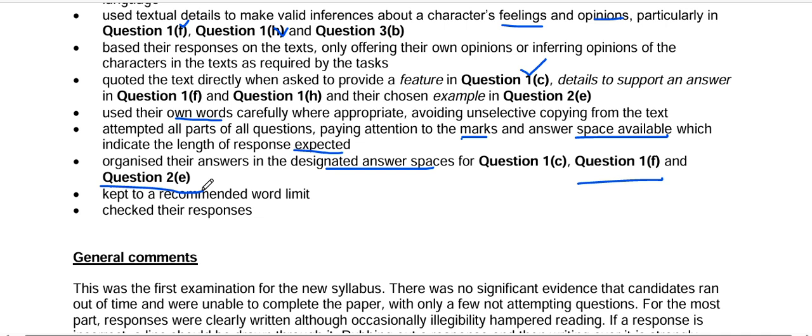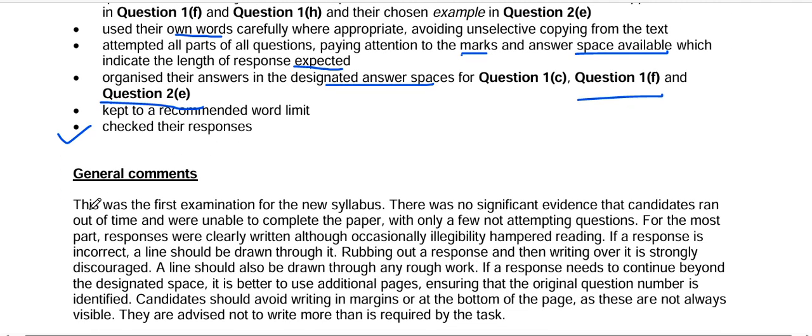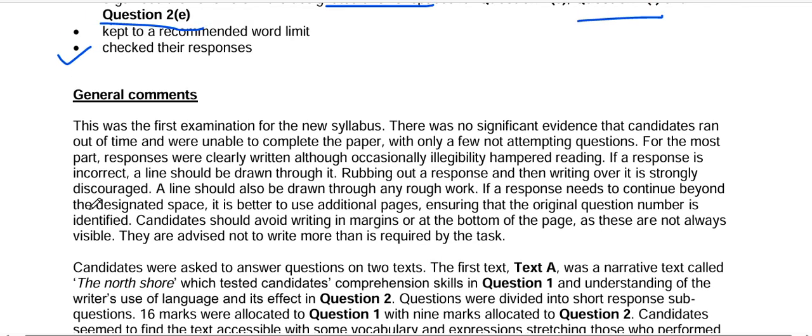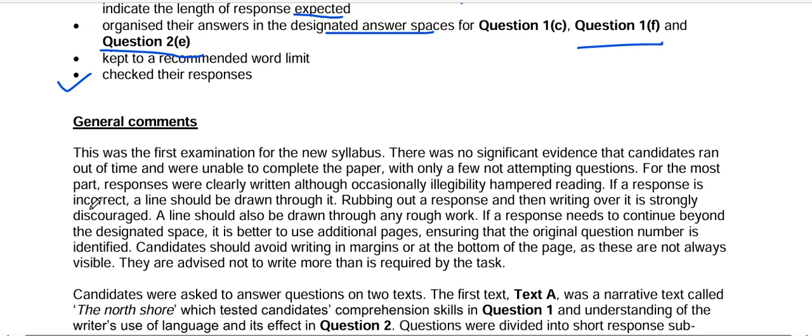Being brief, correct and to the point is actually a skill, and that is required in comprehension. They kept to the recommended word limit and checked their responses. This is very important: after making your responses, you must read them to check for any grammatical errors. Sometimes you make a pronoun error as well, so that has to be seen.